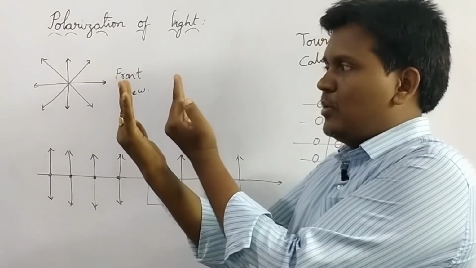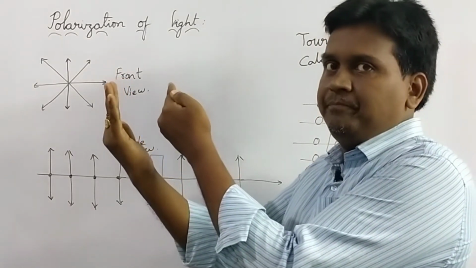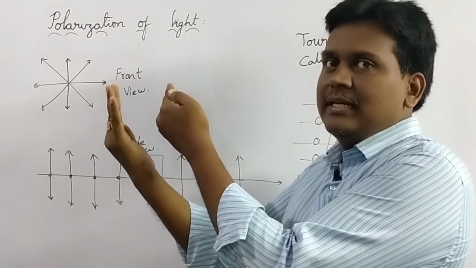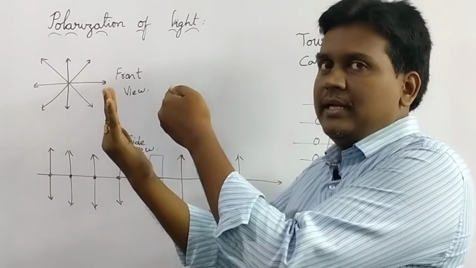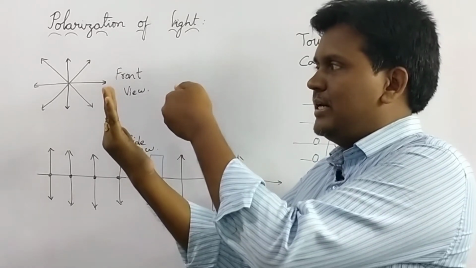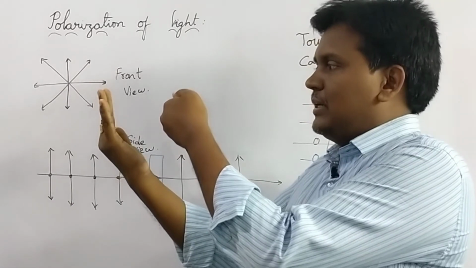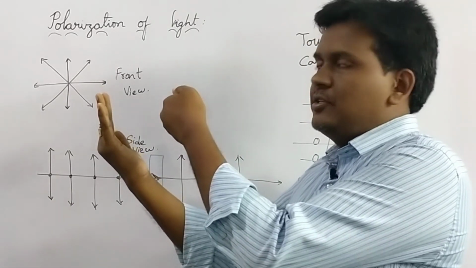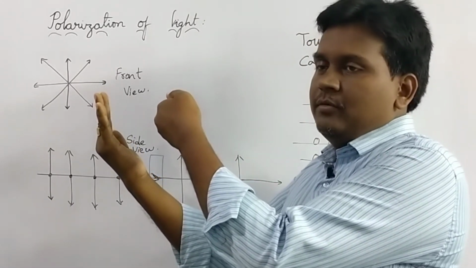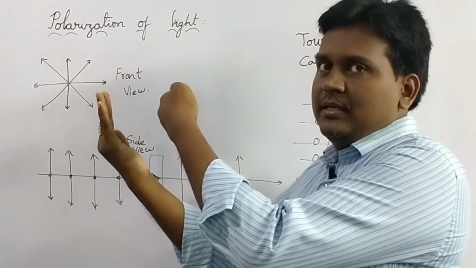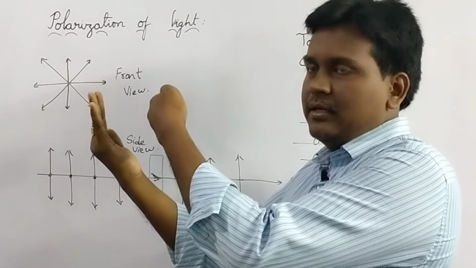If I start rotating the crystal, slowly the intensity decreases. If I turn like this, it decreases. If I turn the second crystal to 90 degrees, the image of the chair or sofa will not be visible to me. I am not able to see the sofa or chair.